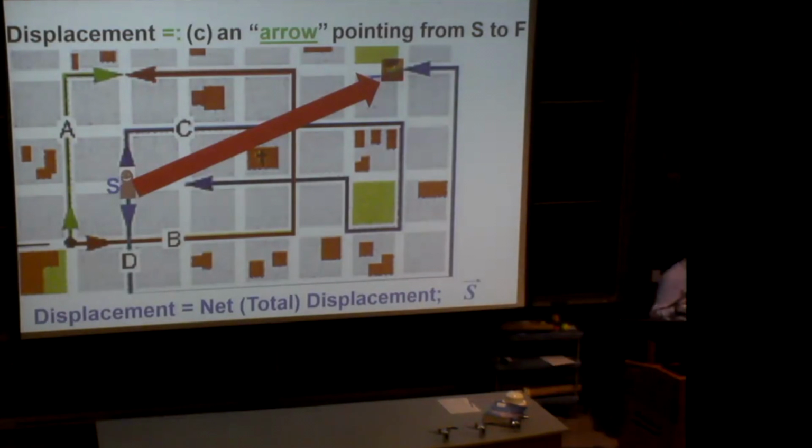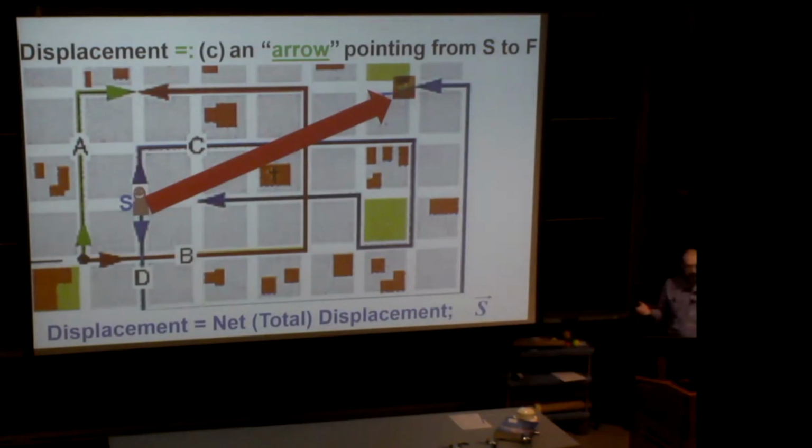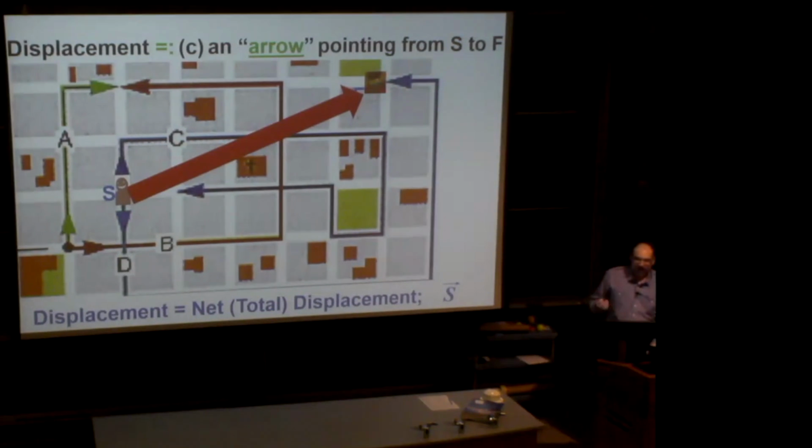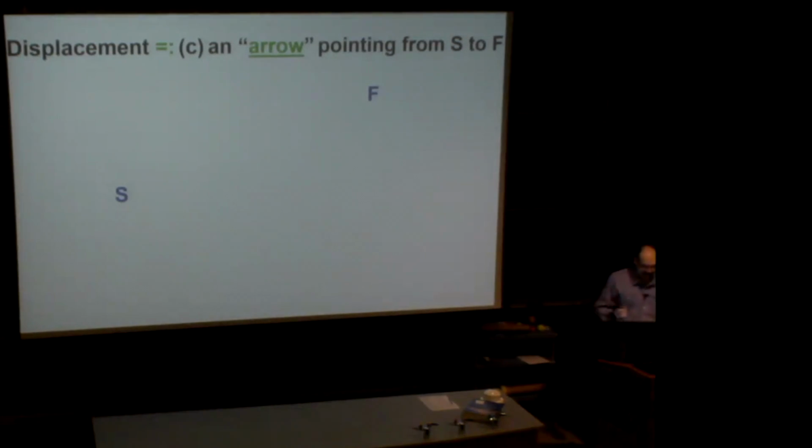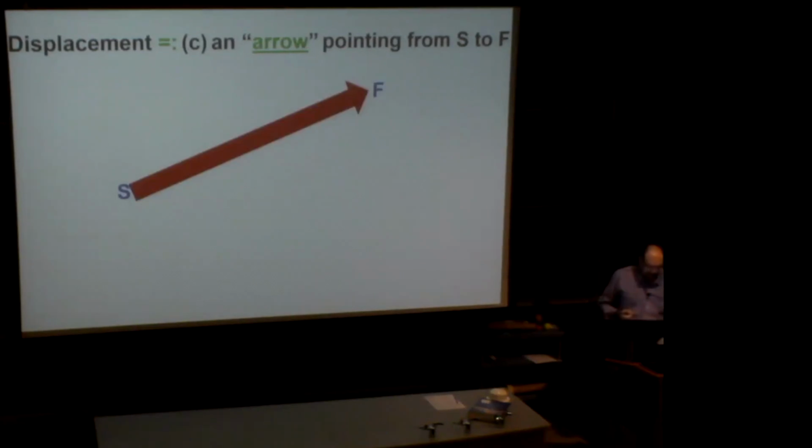This is a slide from lecture number 1. We used this slide to introduce a displacement, and we said it's an arrow. But if we want to draw an arrow, we don't really need to know anything except starting point and final point. We draw an arrow, done. We don't need a background.